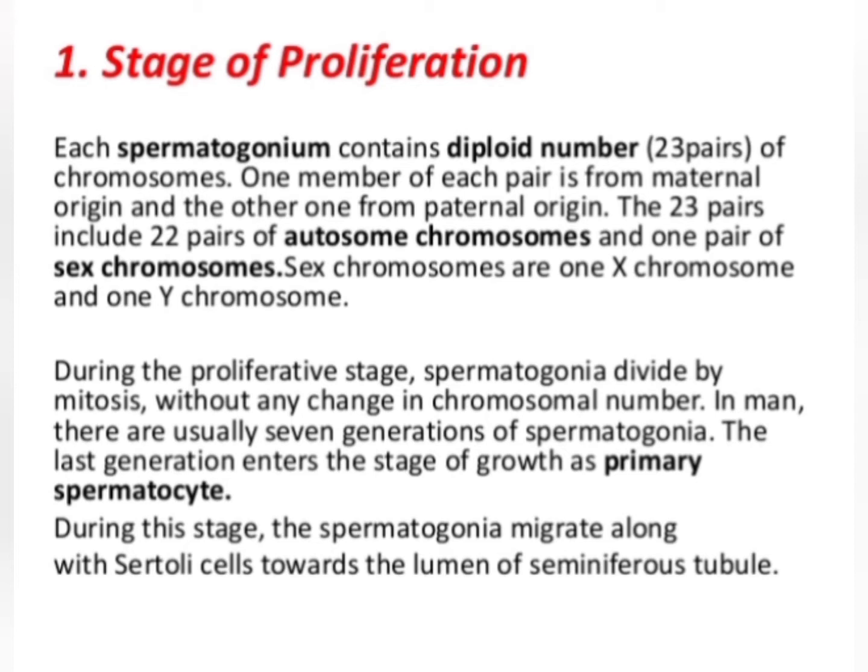During the proliferative stage, spermatogonia divide by mitosis without any change in chromosome number, by which they will form the primary spermatocyte.